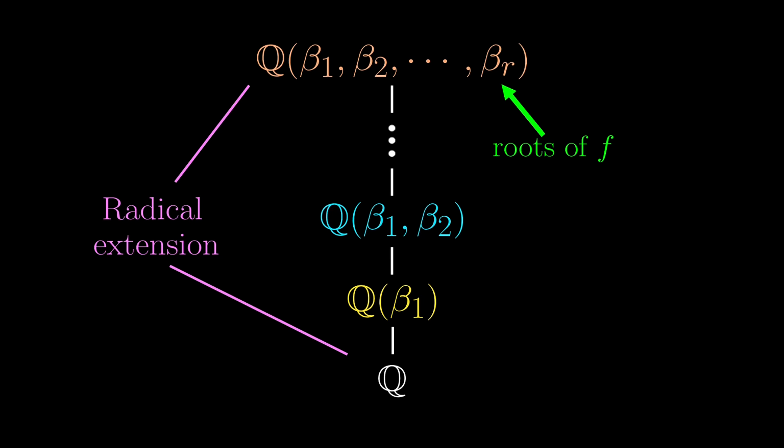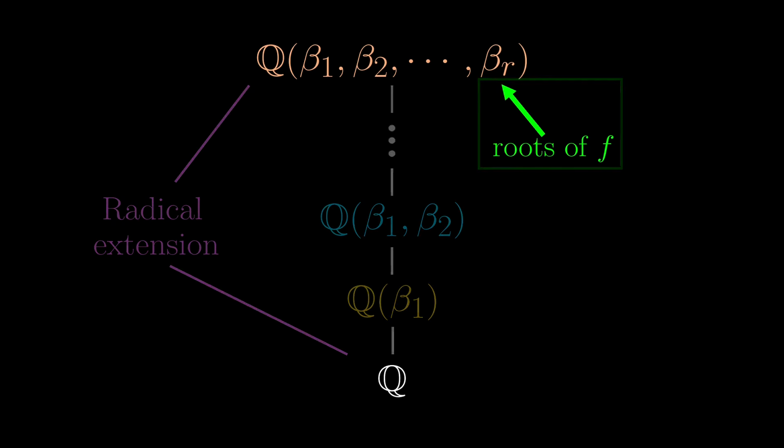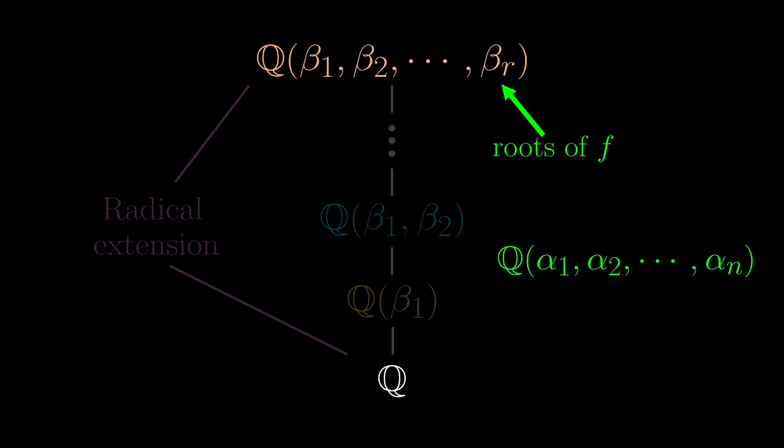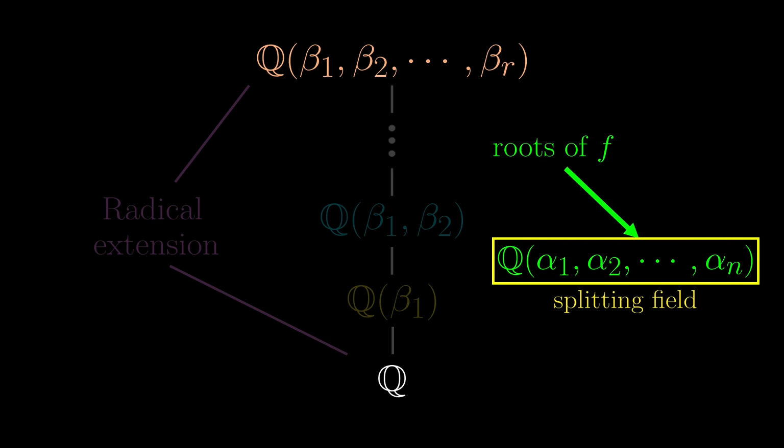For discussion afterwards, we want to rephrase this slightly. Rather than this containing all the roots of f, the quintic polynomial that we want to solve the roots of, we create yet another field adjoining all the roots of f to Q, which is called the splitting field of f.